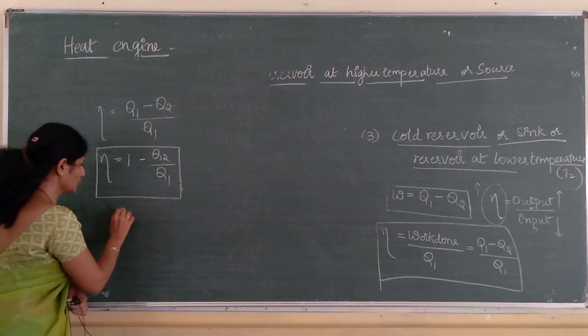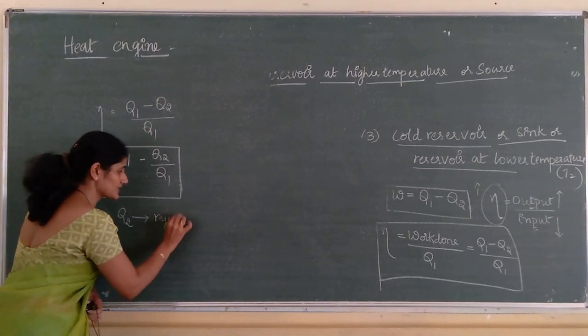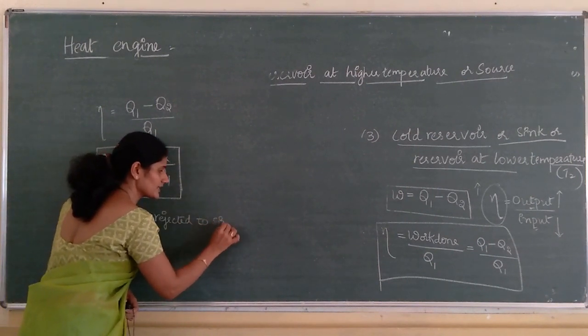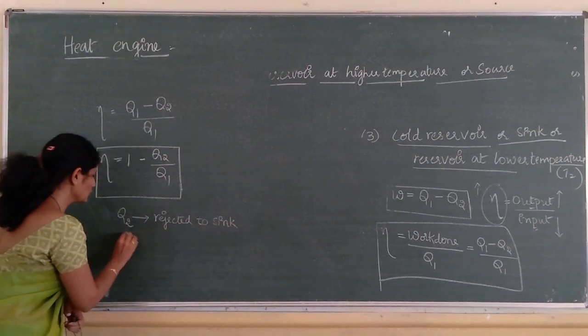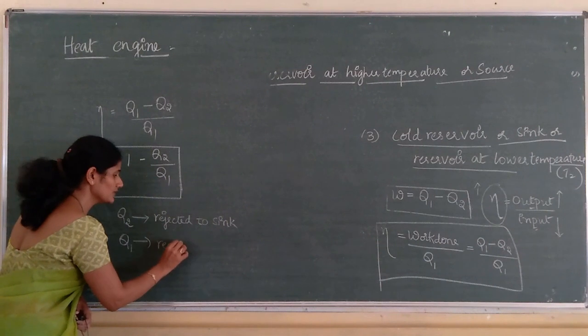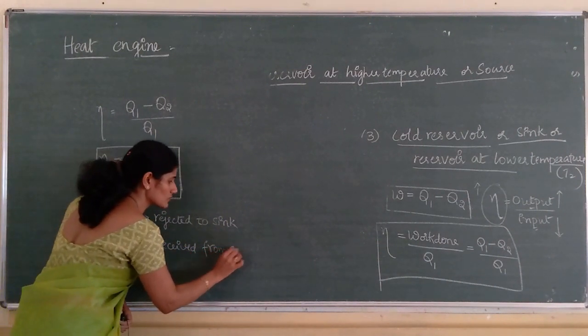Here Q2 is the amount of heat energy rejected to the sink, and Q1 is the amount of heat energy received from the source.